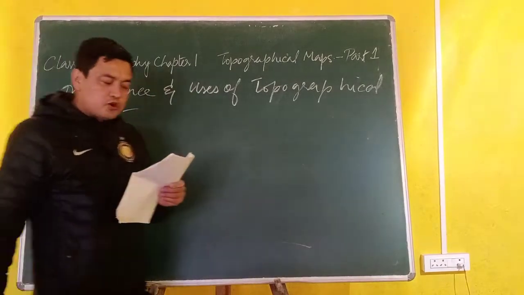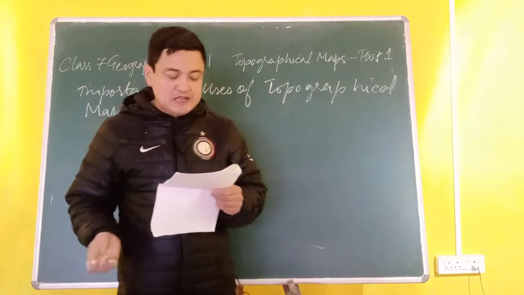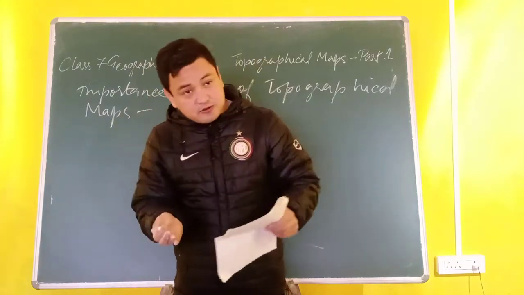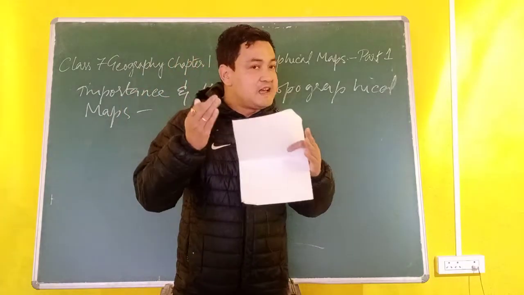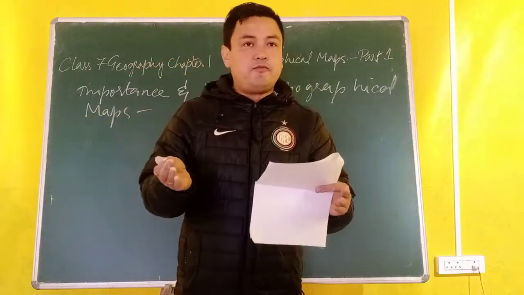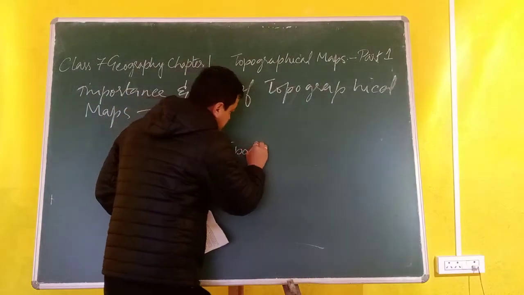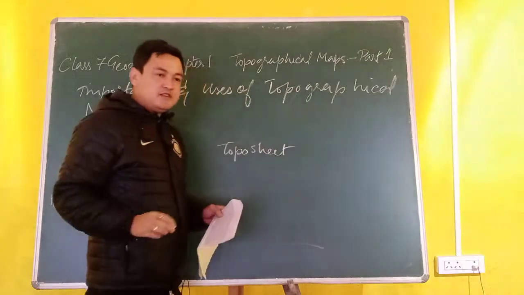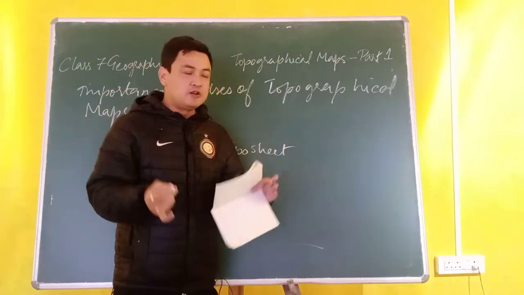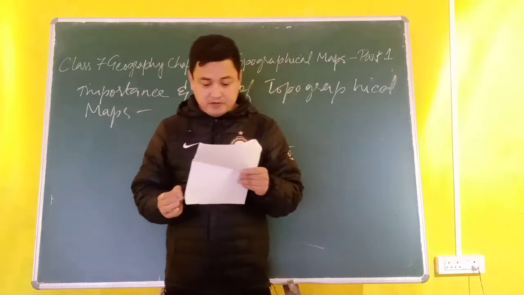As we already know, a topographical map has physical features, man-made features, political features, as well as socio-cultural features. It is a large-scale map. Last time I told you, a small area map which has more detail. And it has a number of sheets. These are called topo sheets, which are joined together to form a large map. How many sheets are there of India? 136 one-million sheets. And they are joined together to form the topographical map of the whole country called India.